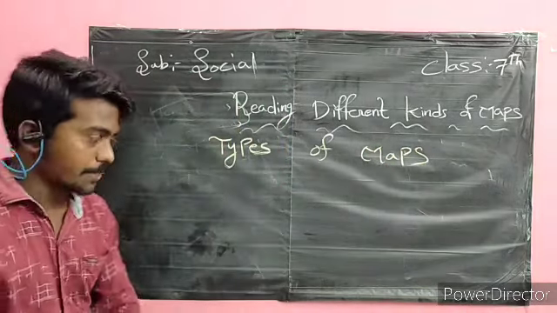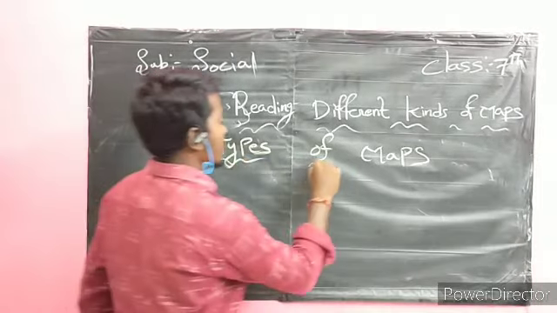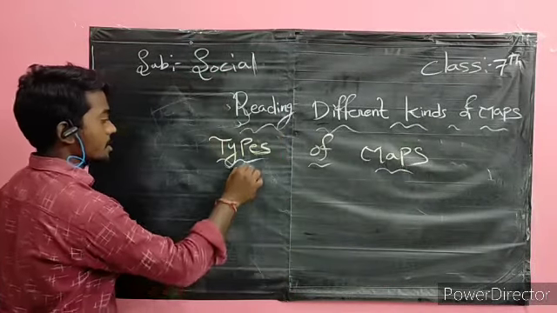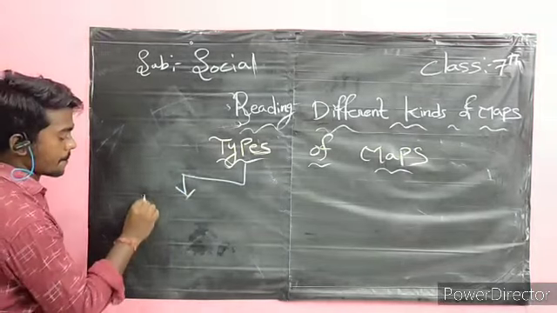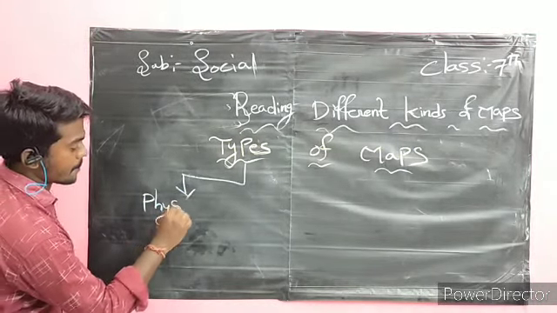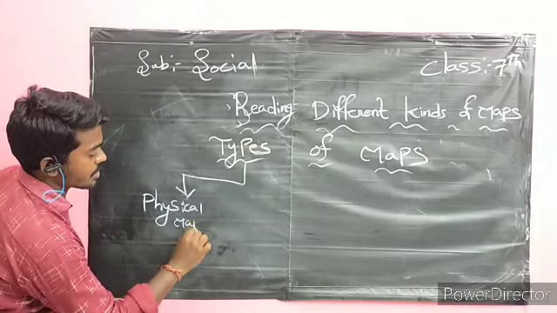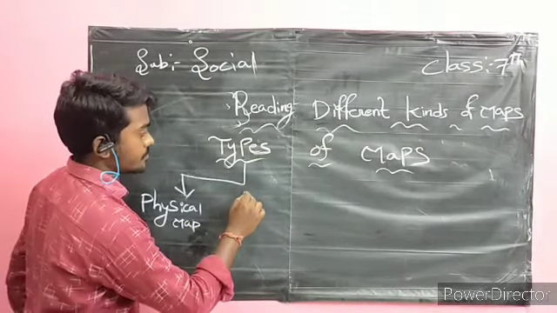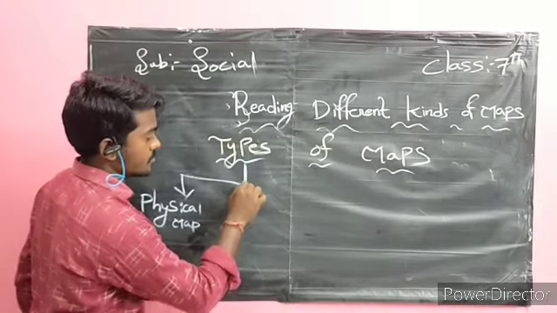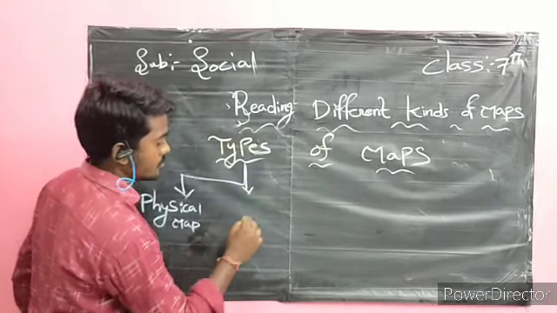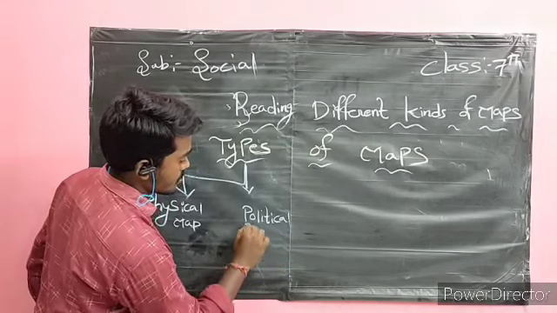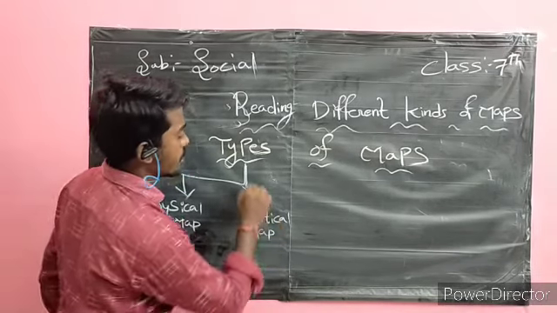Types of maps. First one, physical map. Political map.